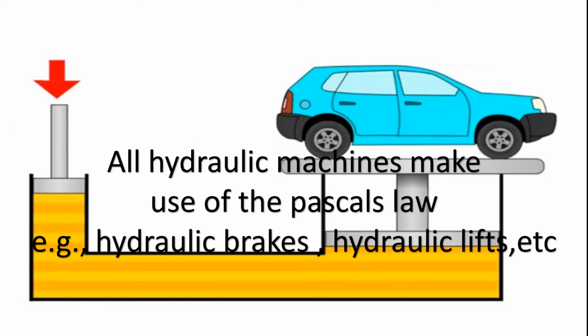The pressure will transmit equally in all directions, and it will act at right angles. It will lift the vehicle which we place on the right side of the hydraulic press. So these are all the applications working under the principle of Pascal's law.